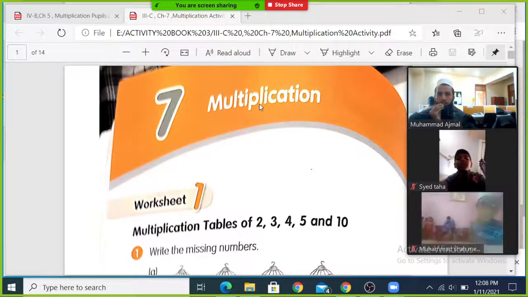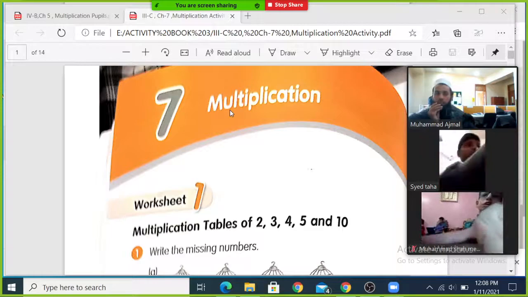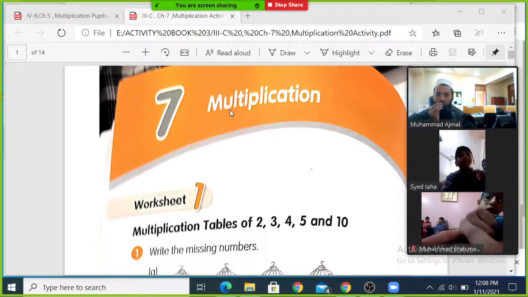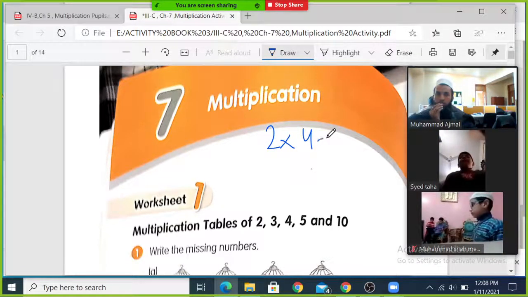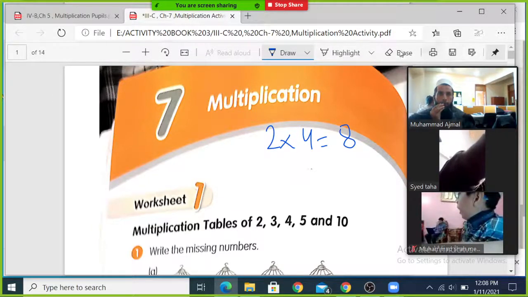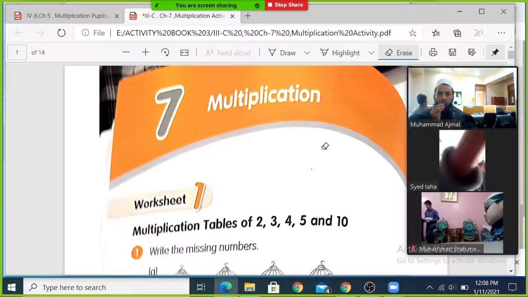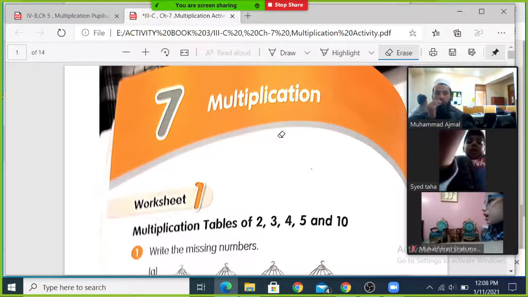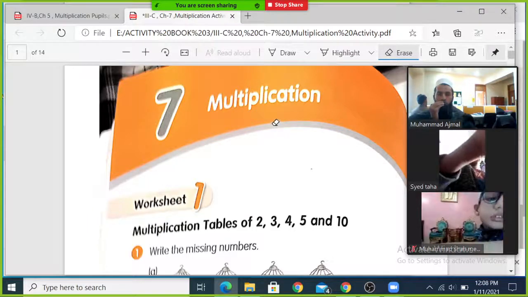So the topic is multiplication, and you all know about multiplication. When we multiply two numbers, we get the answer. For example, if we multiply 2 by 4, we get answer 8. 2 4s are 8. Like this, this is multiplication. And where we use multiplication, if we have a question, 3 people have 4 toffees each, we will multiply here.